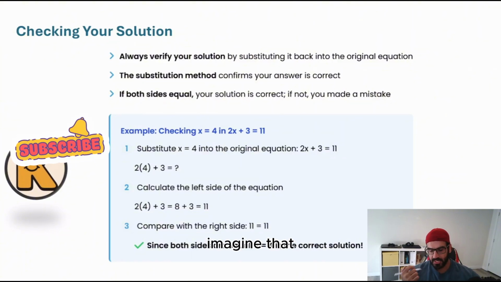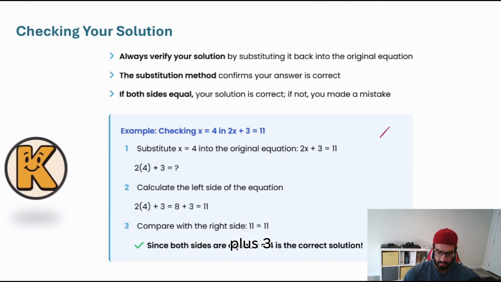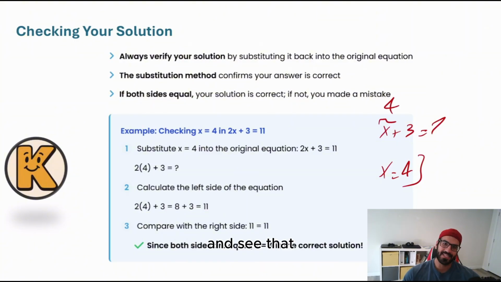What does that mean? Imagine that you do have a question that x plus 3 is equal to 7, and based on your mental way, or some kind of the way that we just talked about, you found that x is equal to 4. That's okay, but try to double check your answer. Instead of x, put 4 and see whether this equation is right or not. There are so many times that this way is going to save you. Why? At some point, you're going to, for example, forget the addition or subtraction, or do the division or multiplication wrong. So by this way, you can make sure that your answer is right or not.